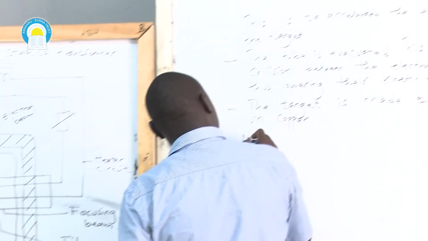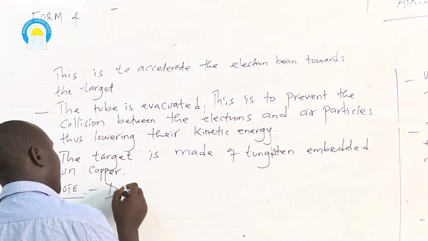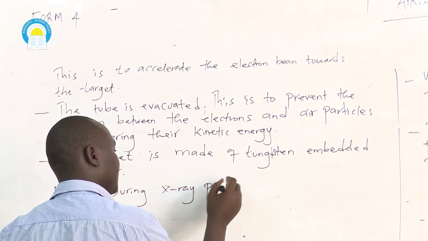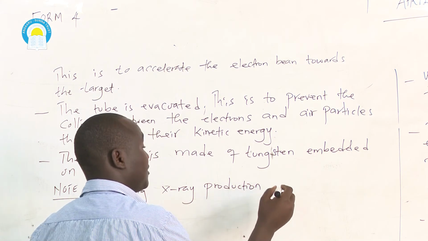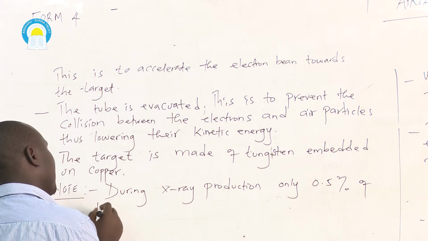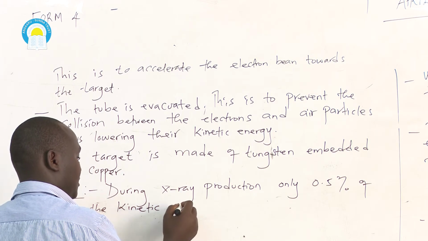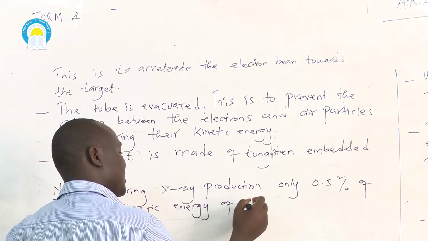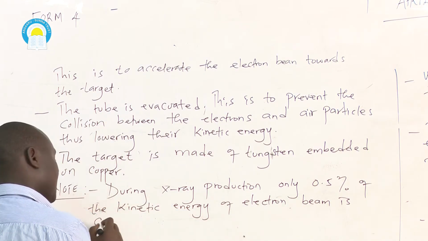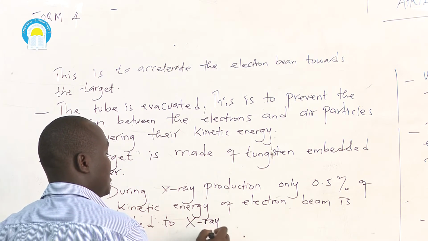So, we can note down that during X-ray production, only 0.5% of the kinetic energy of electron beam is converted to X-ray radiation.